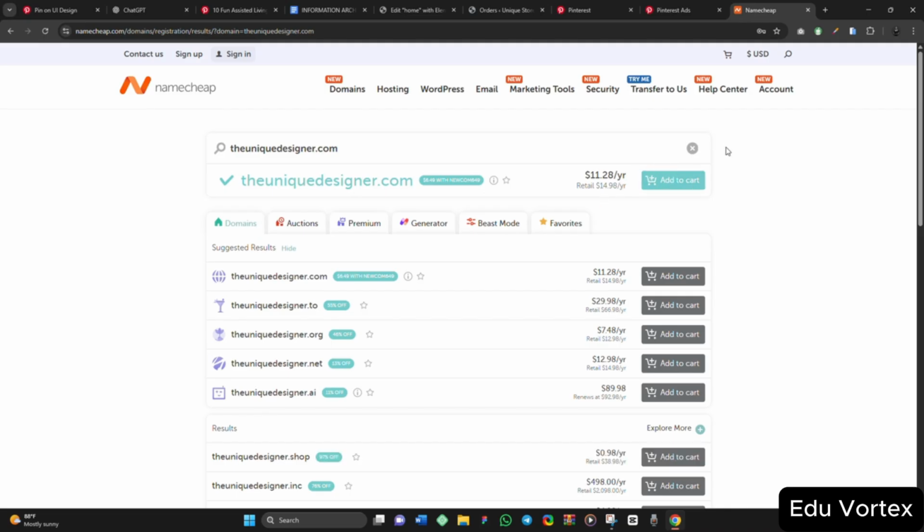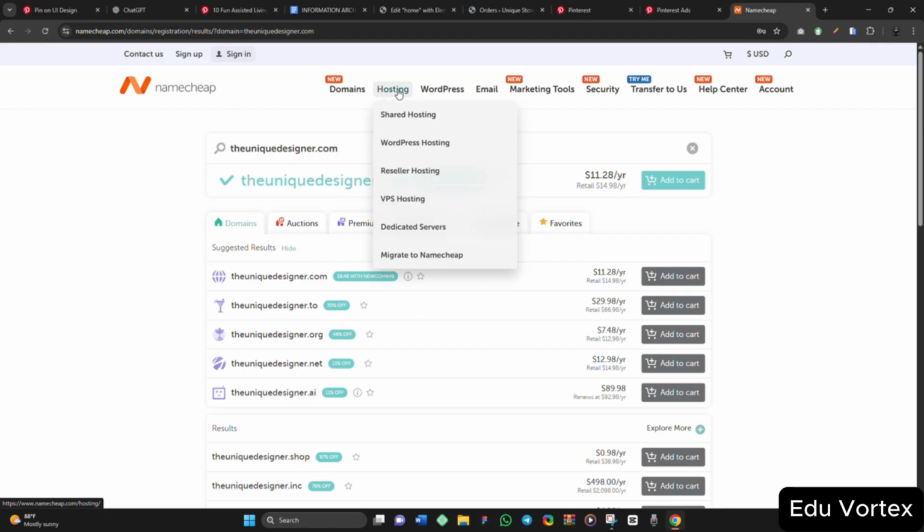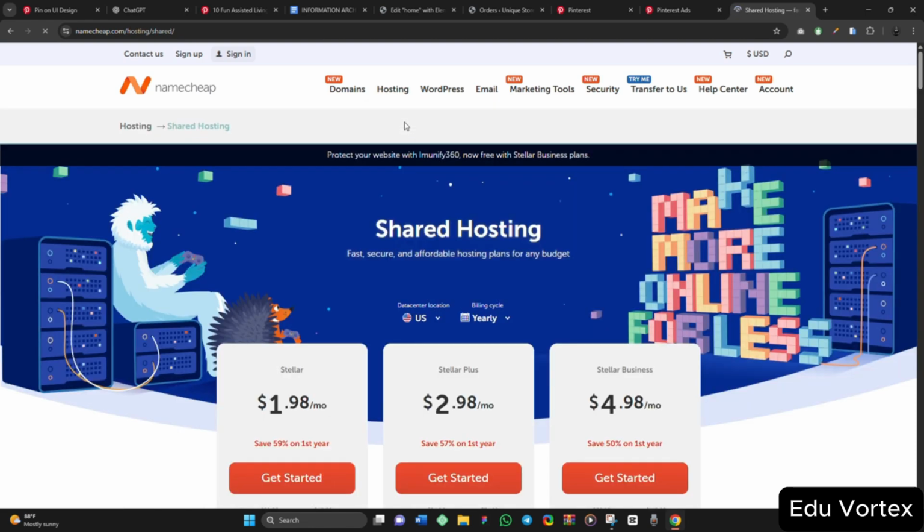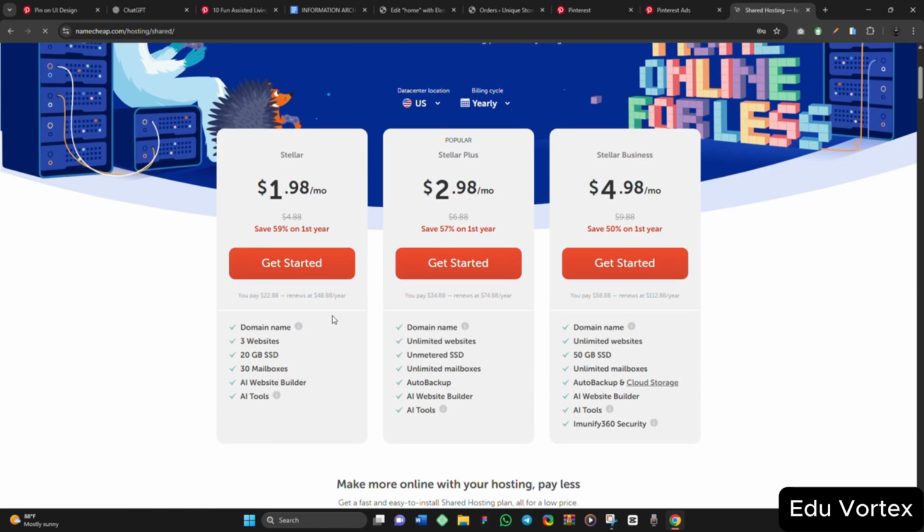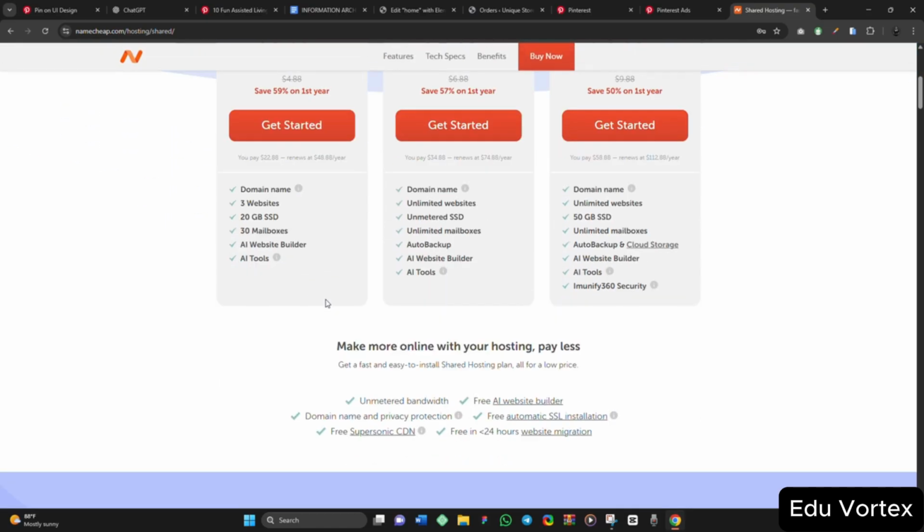After you have added it to cart, you will make your payment. The next thing after you have made your payment is to select the hosting that you want. You can click on this shared hosting. For this shared hosting, you'll be paying $1.98 per month. We have the domain name, it will give you access to 3 websites, it will give you 20 gig SSD, 30 mailboxes and an AI website builder. So you select the best option, depending on the amount that you have.